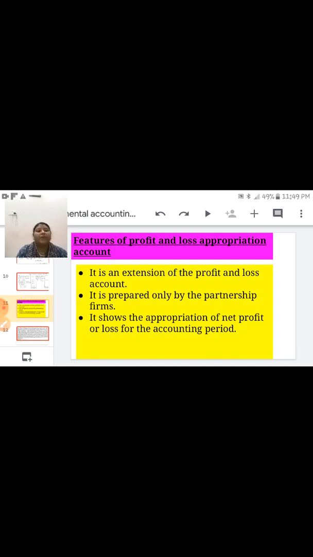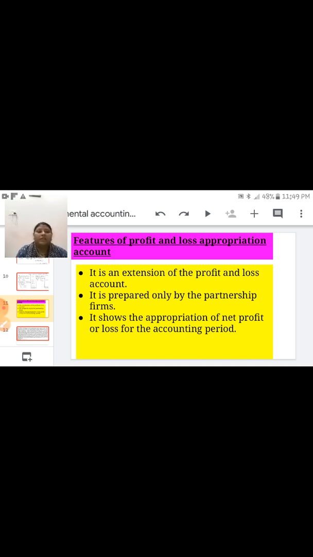The net profit in the P&L account belongs to one single person, but in the appropriation account it is the divisible profit of all the partners. We divide the profit among all the partners in the given ratio.